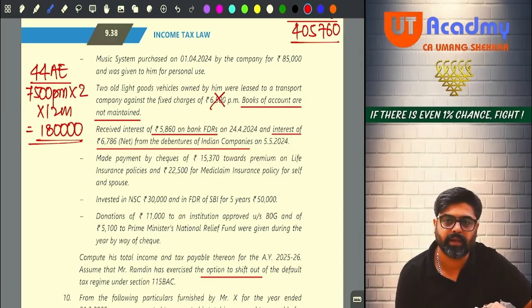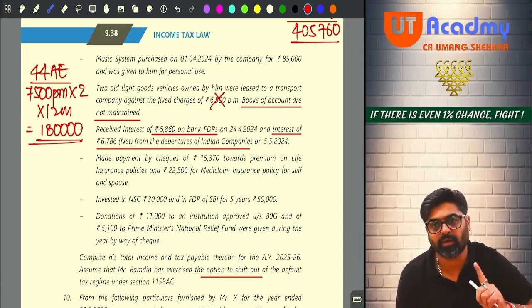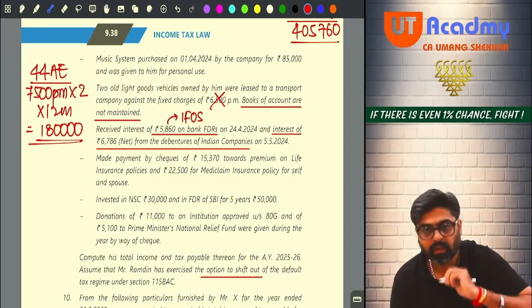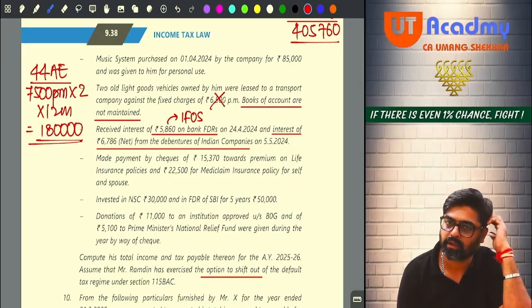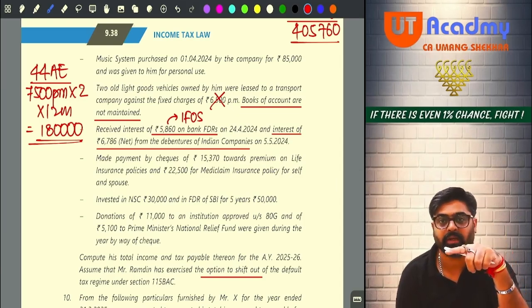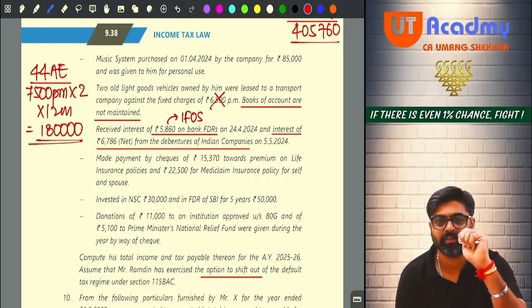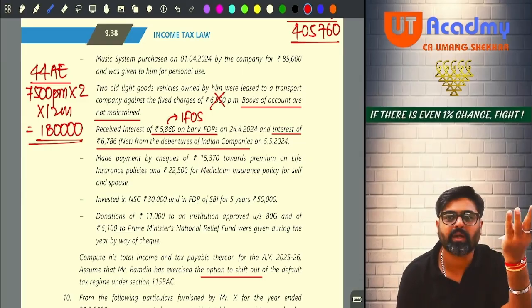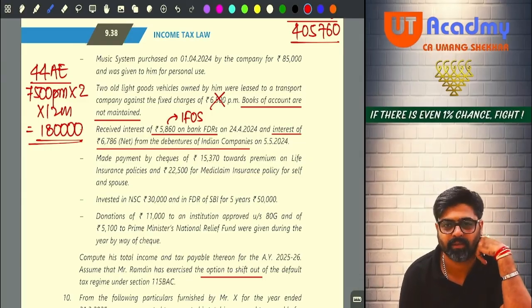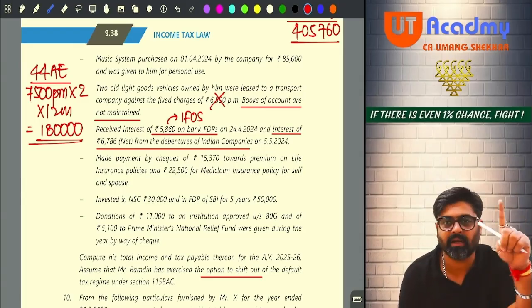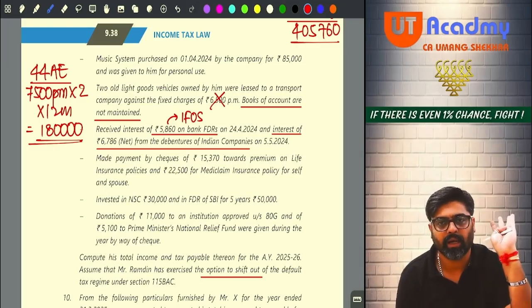Now two interests you are getting. One interest on bank FD you are getting, that is a gross amount. So this gross amount will be taxable under the head IFOS. And for this you are not going to get any deduction under 80TTA, because under 80TTA you get the interest from a savings account. You could have got this interest as a deduction under 80TTB, but for that you should be a senior citizen. Since you are not a senior citizen, you cannot claim this interest as a deduction under 80TTB also. So no 80TTA, no 80TTB for this interest. This entire interest, gross amount, will be taxable under the head IFOS.